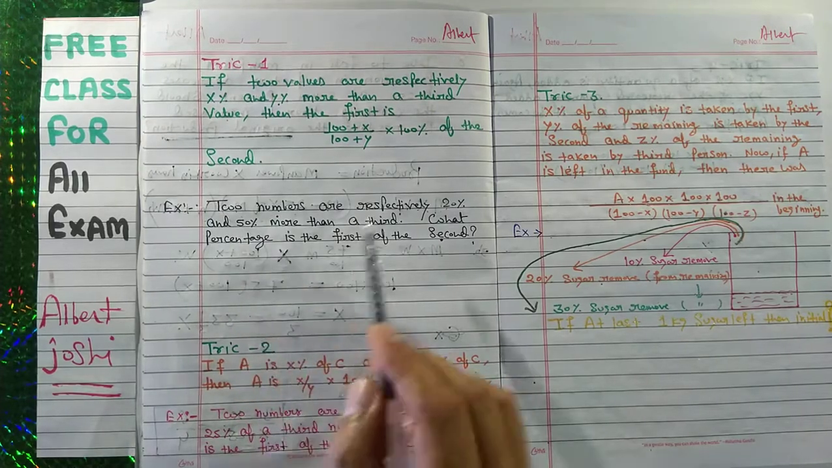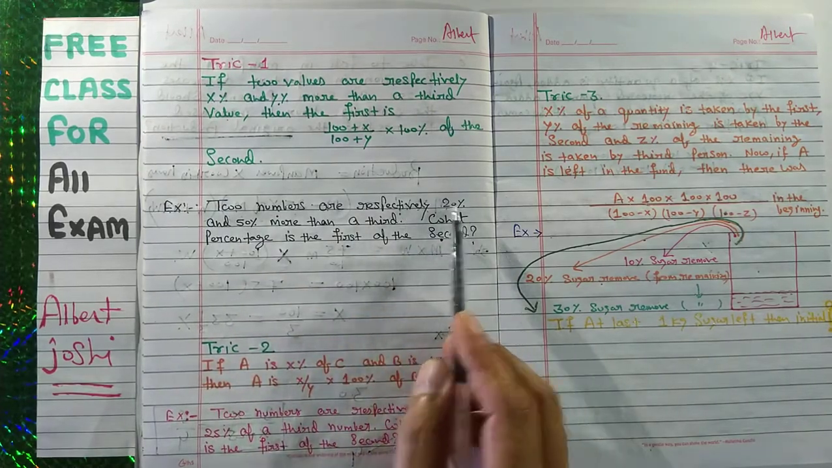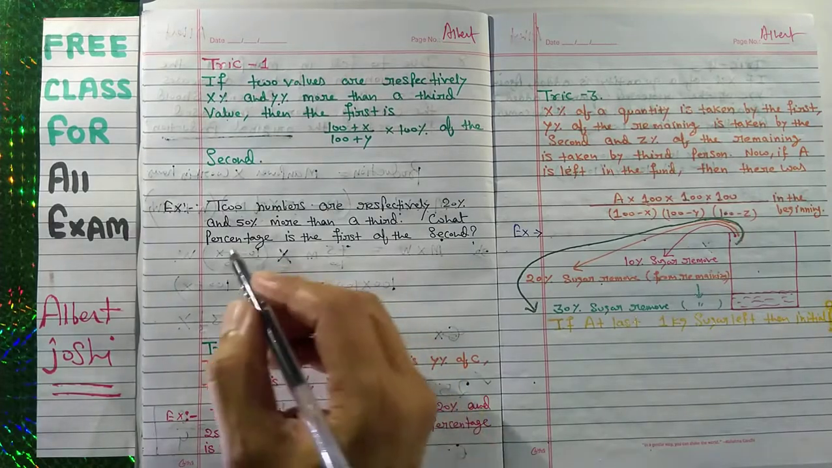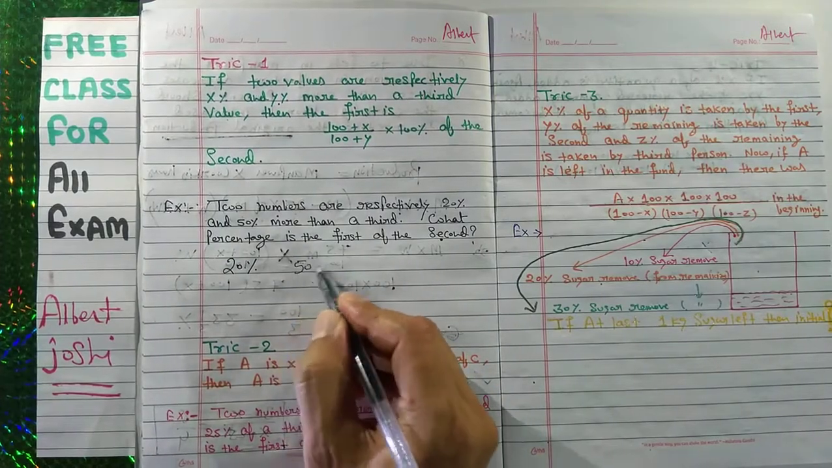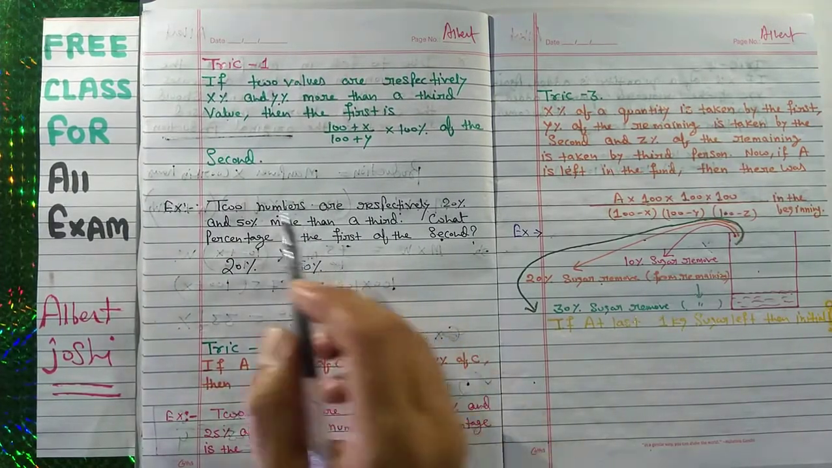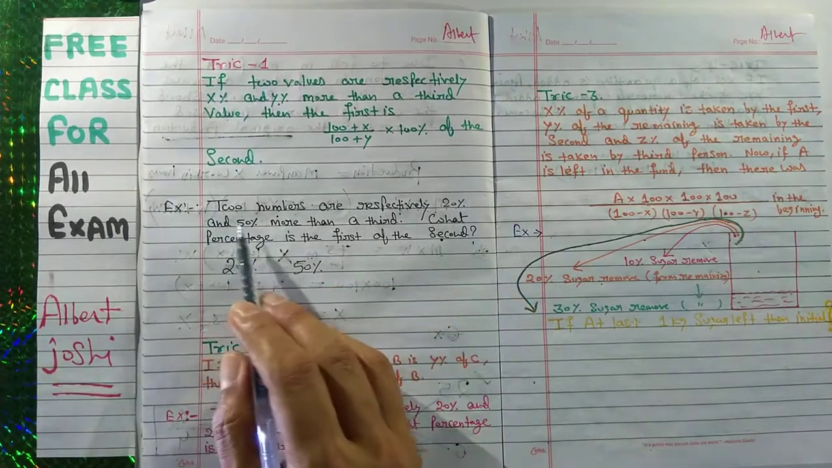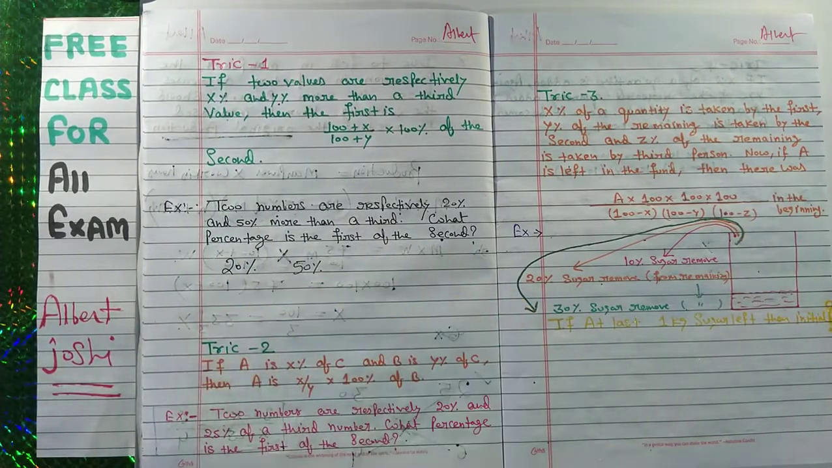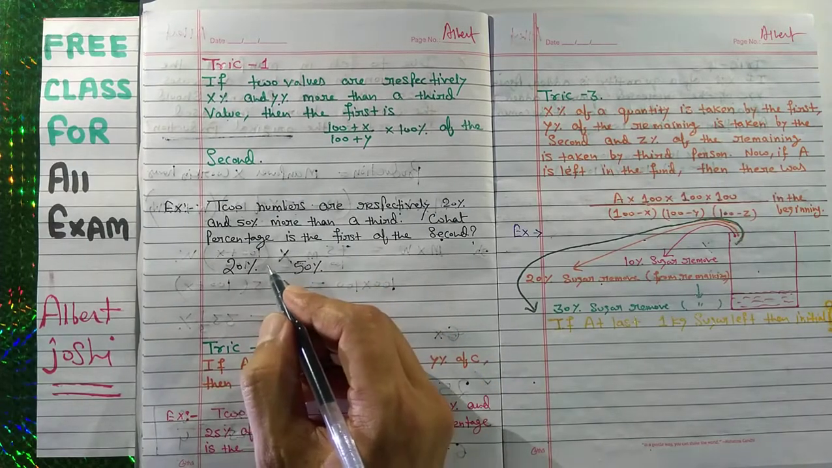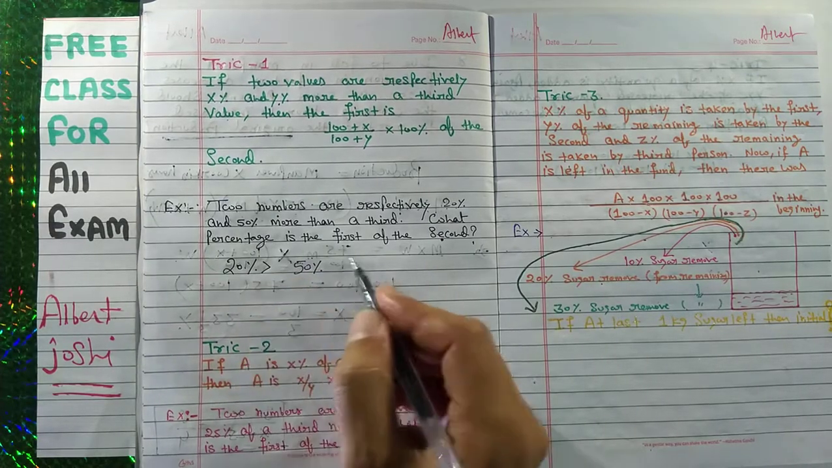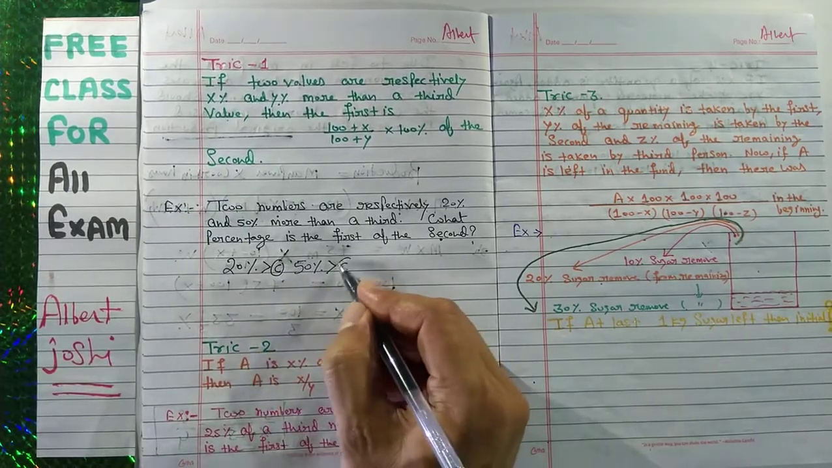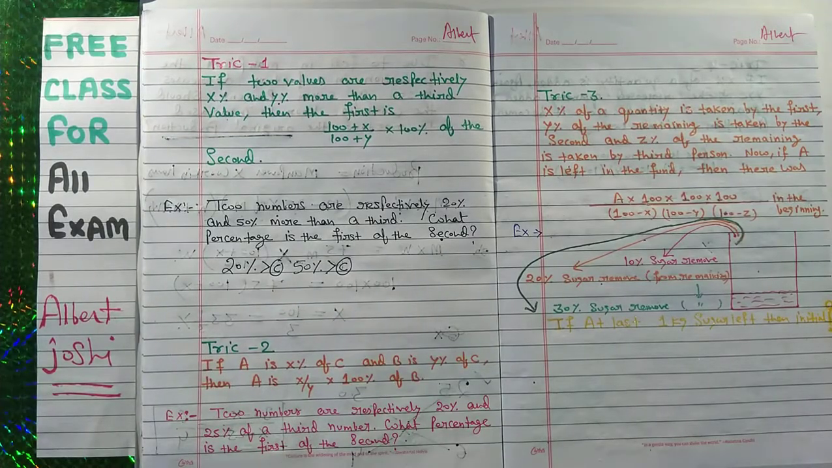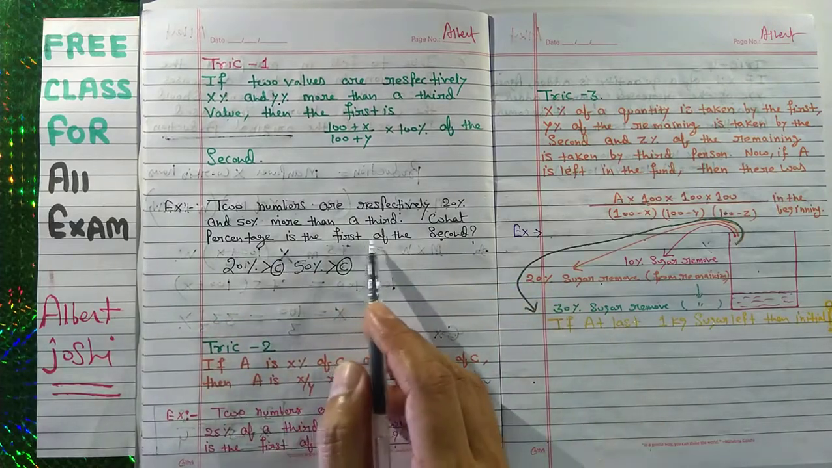Two numbers are respectively 20% and 50% more than a third number. You have two numbers, one is 20% more and the second is 50% more. This is 20% more and this is 50% more than a third number. Let the third number be C. So what percent is the first of the second?